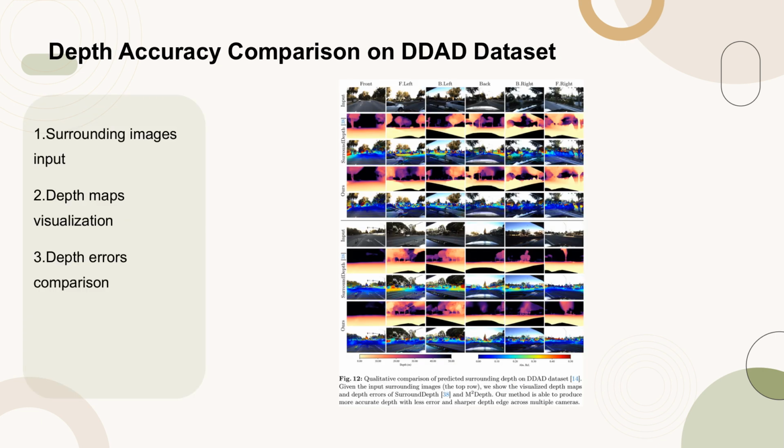Figure 12 presents a qualitative comparison of the predicted surrounding depth on the DDD dataset. The top row displays the input surrounding images, followed by the visualized depth maps and depth errors of 2 methods, surround depth and M2 depth. The key observation is that M2 depth produces more accurate depth predictions with reduced errors and sharper depth edges across multiple camera views. This comparison highlights the superior performance of M2 depth in handling complex scenes and maintaining depth accuracy.